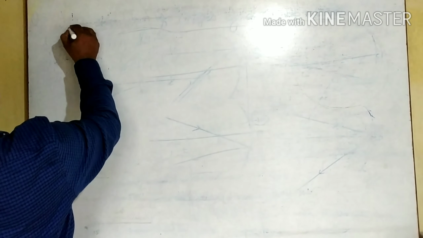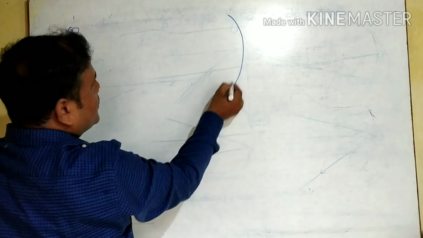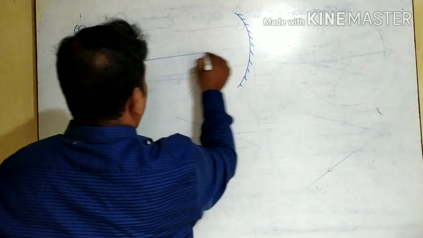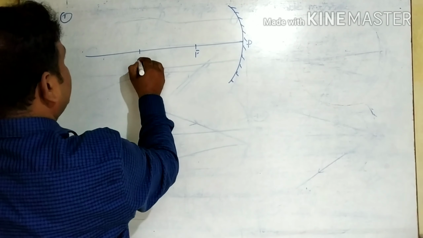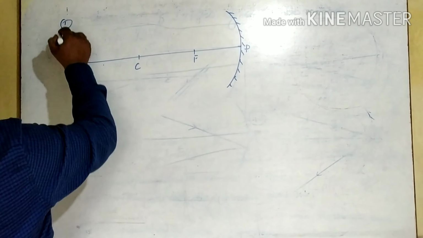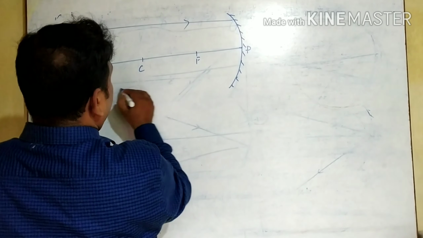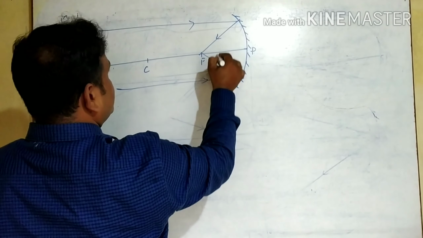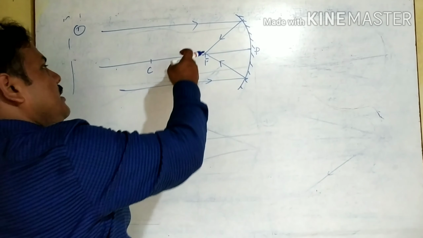In the first condition, suppose the object is at infinity. In that case, you take a line parallel, okay, and it will form the image at the focus. A very small image will form and it will be inverted.